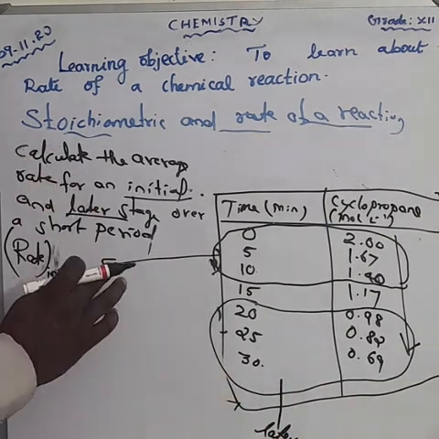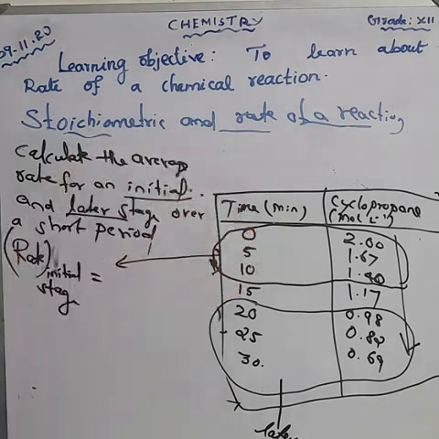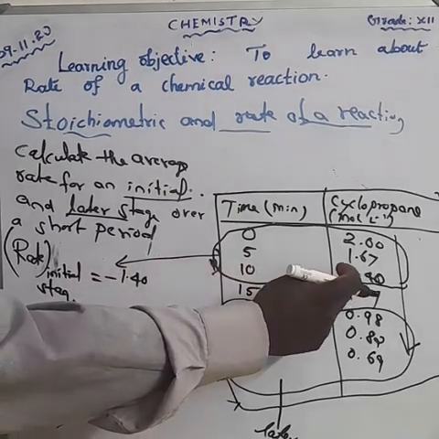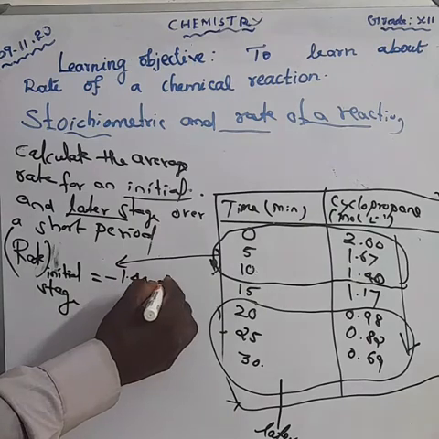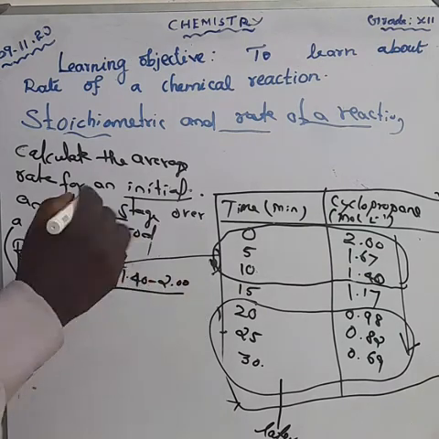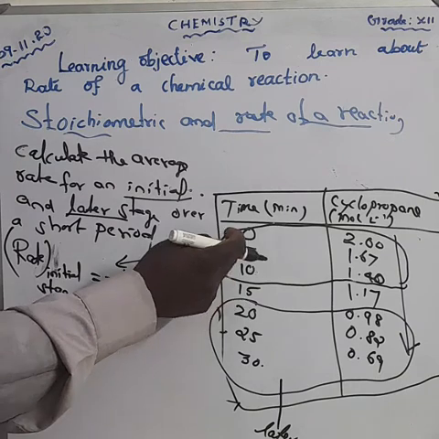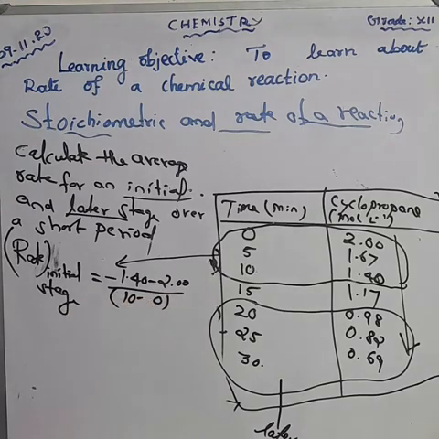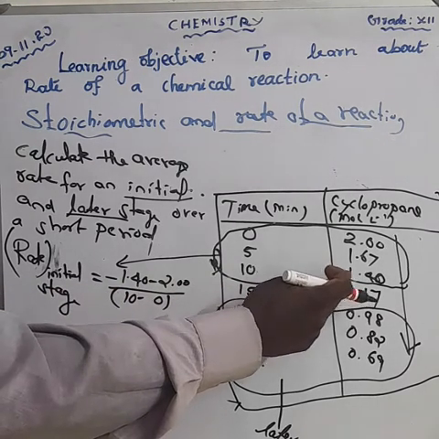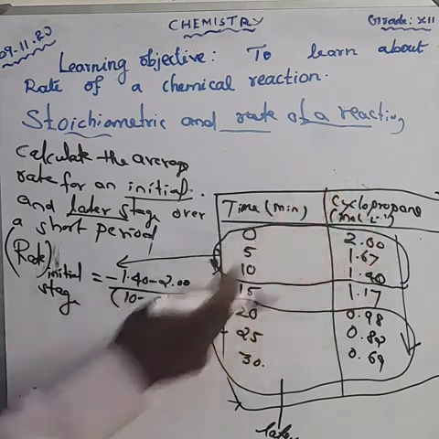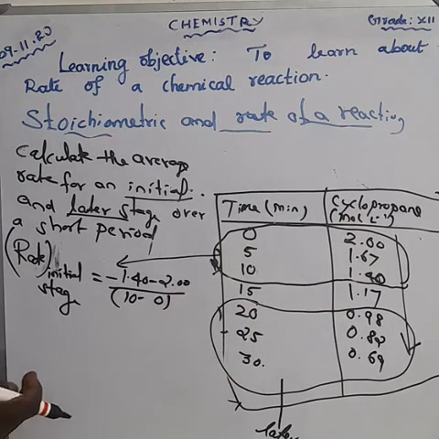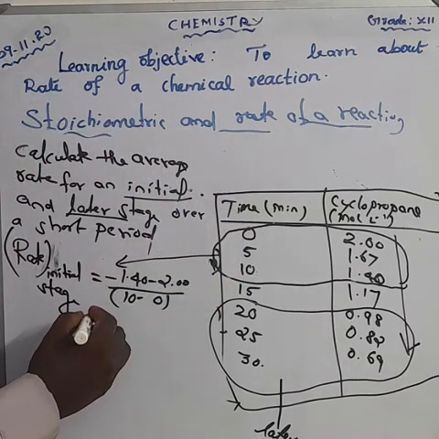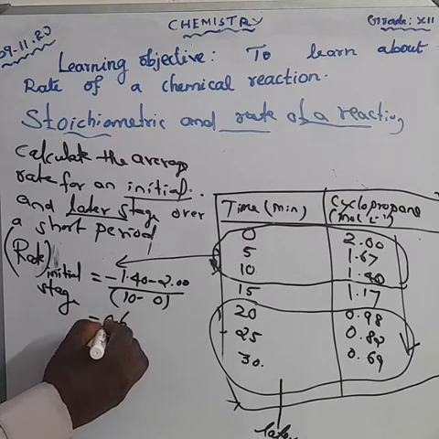Okay, first, we are taking the initial stage. That is minus of 1.40 minus 2.00, divided by the time, 10 minus 0. Clear? Concentration 1.40 minus 2.00. Next, the time, 10 minus 0. So what's the value? It is approximately 0.6 divided by 10.